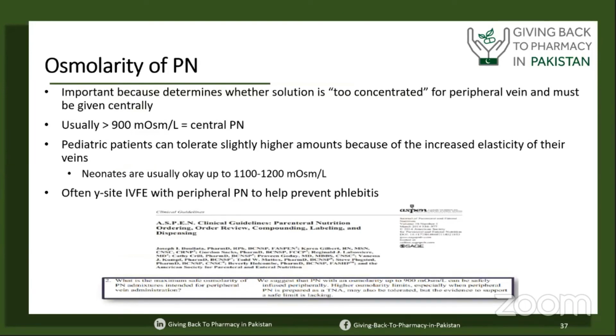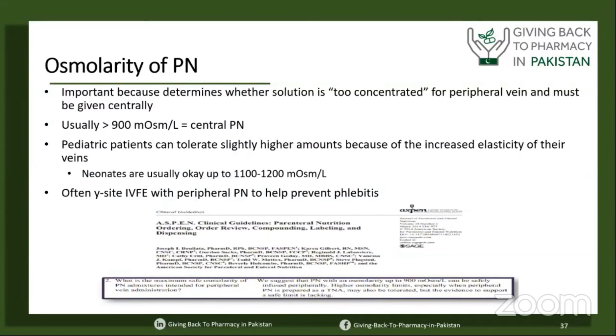Osmolarity is a very important thing in parenteral nutrition, especially when we are dealing with bigger children, above the age of 4 to 5 years. As we know, osmolarity is very important, especially when we are giving total parenteral nutrition peripherally.